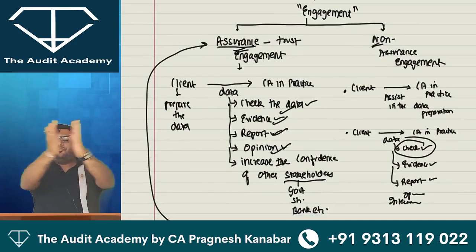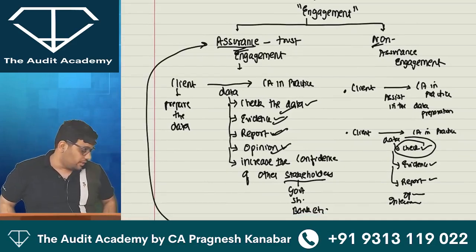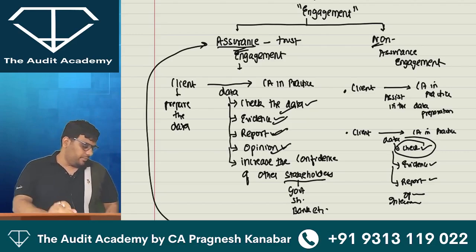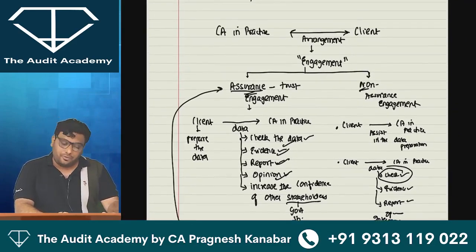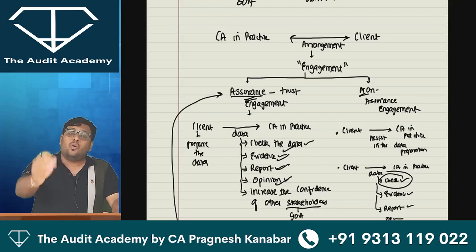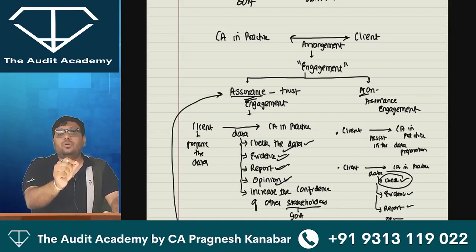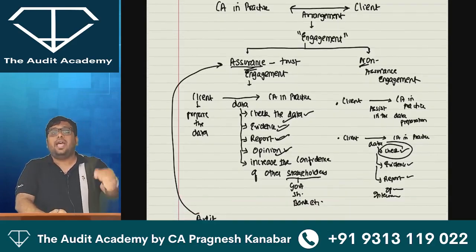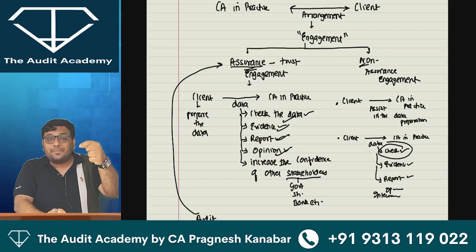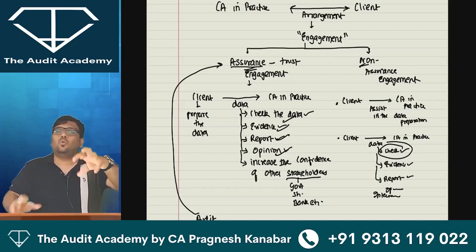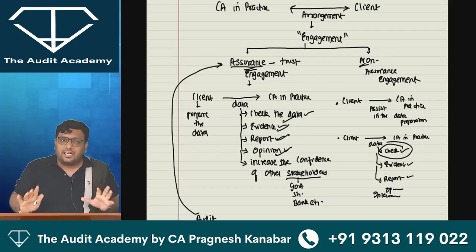I want everyone to confirm in the chat box, are you clear with this? Yes or no, sir? Y for yes, N for no. Yes? All right. So everyone over here, listen to me very carefully. In practice, whatever a CA does for the client is called an engagement. Engagement gets divided into two: assurance engagement and non-assurance engagement. And in audit, because the auditor is going to express an opinion in a report which will increase the confidence of other stakeholders, that is why audit is called an assurance engagement. This was only for your understanding. Later on we will do the writing practice, don't worry about it.